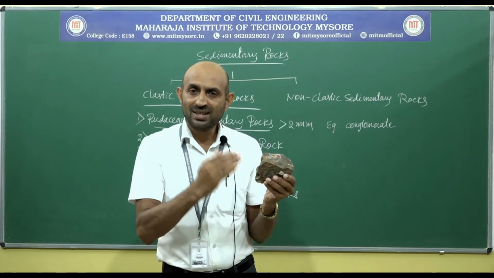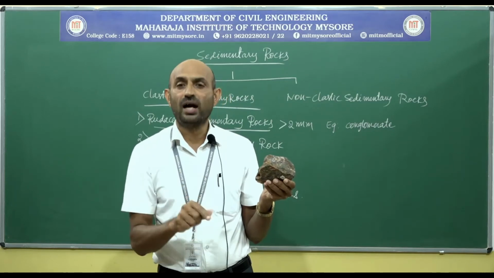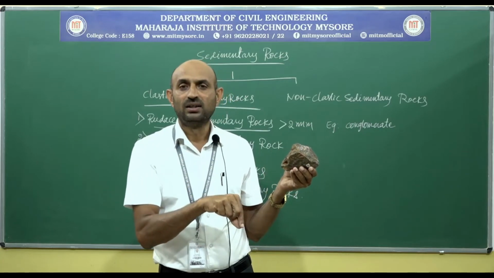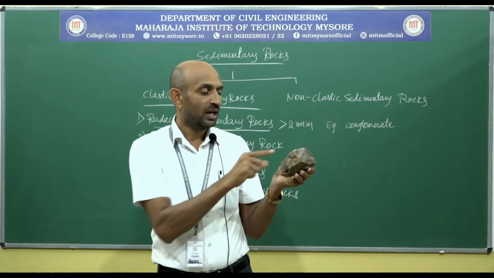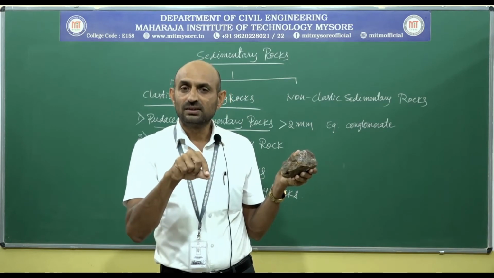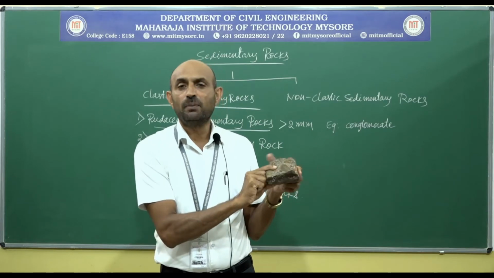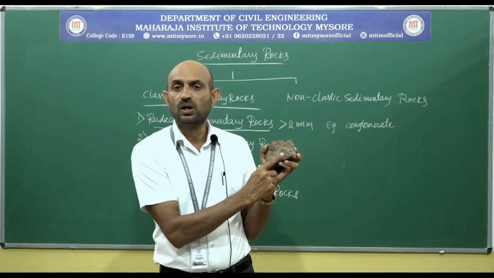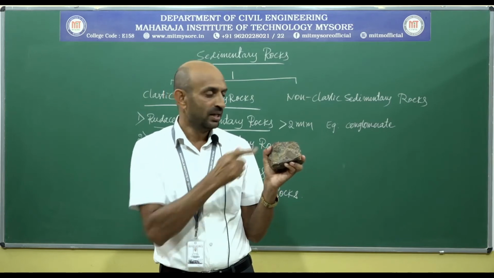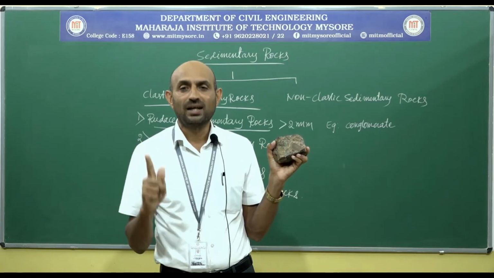The fragment which is not able to transport longer distances retains its angularity. That's why in breccia, we do not find rounded clast. In breccia, the clasts are going to show angularity. In conglomerate, the clasts are going to show roundness. The main difference between conglomerate and breccia is here: in conglomerate, rounded clast; in breccia, angular clast. That's all.